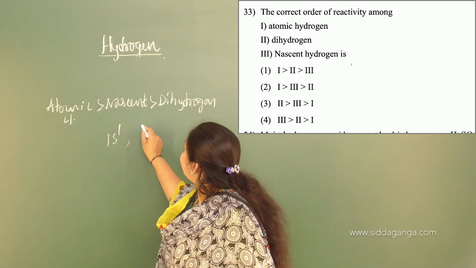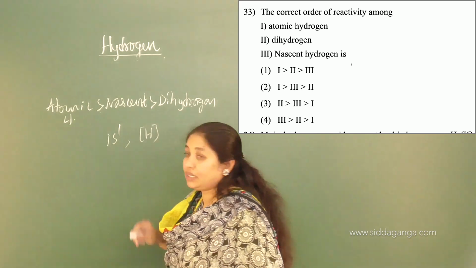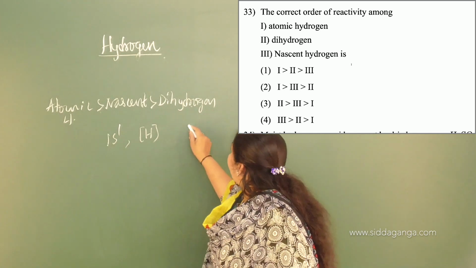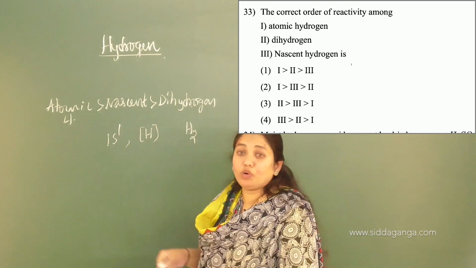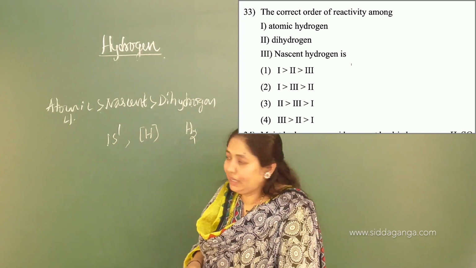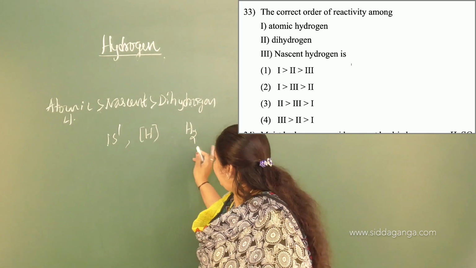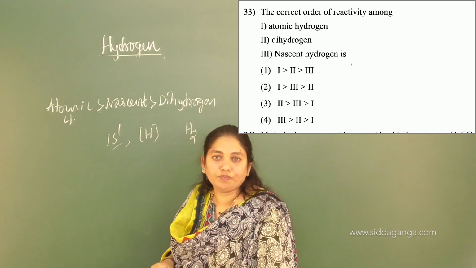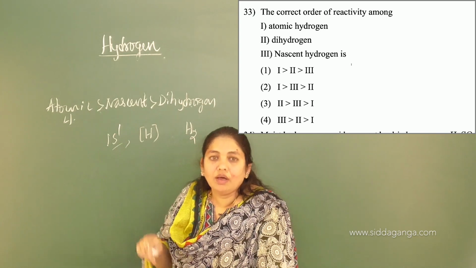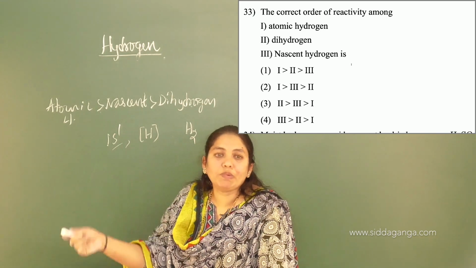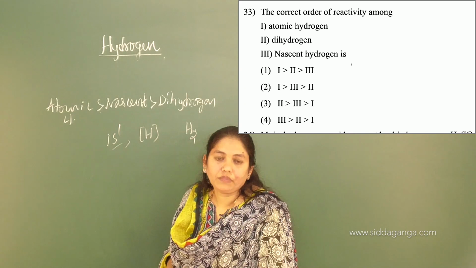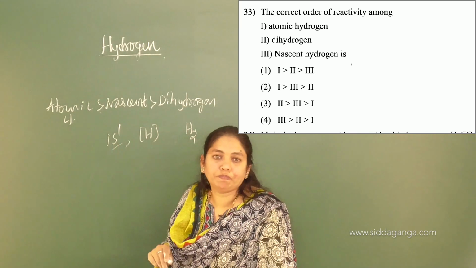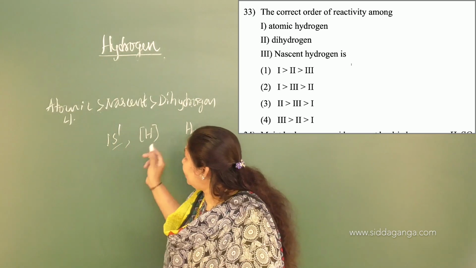How are you going to represent nascent hydrogen? It will be represented like this. It is newly born hydrogen. And then dihydrogen means H2, which is little more stable, right? It is highly stable. So out of these, which is less stable is more reactive. You know this relationship also, right? Reactivity is inversely proportional to stability. Highly reactive means less stable. Less reactive means highly stable. Based on that concept.